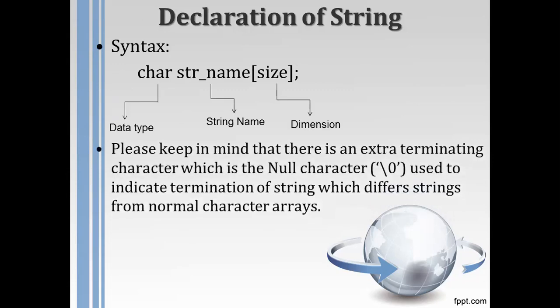Please keep in mind that there is an extra terminating character, the null character backslash 0, used to indicate termination of a string, which differs strings from a normal character array. In a character array, we do not use the null character, but in a string, definitely we have to use it.